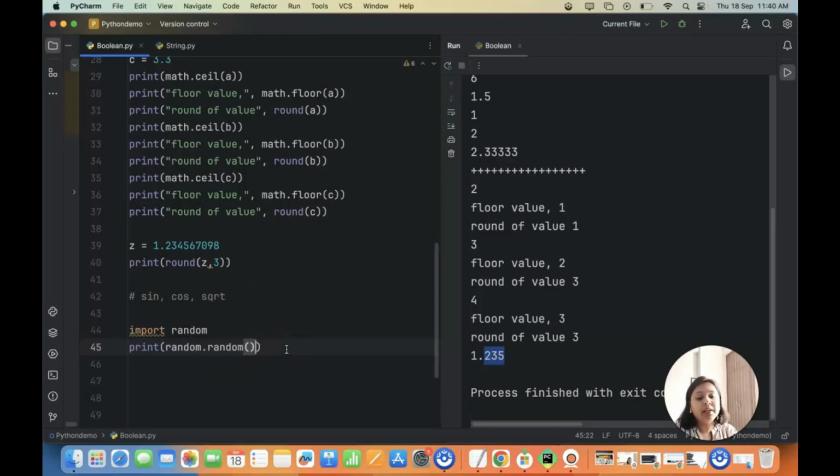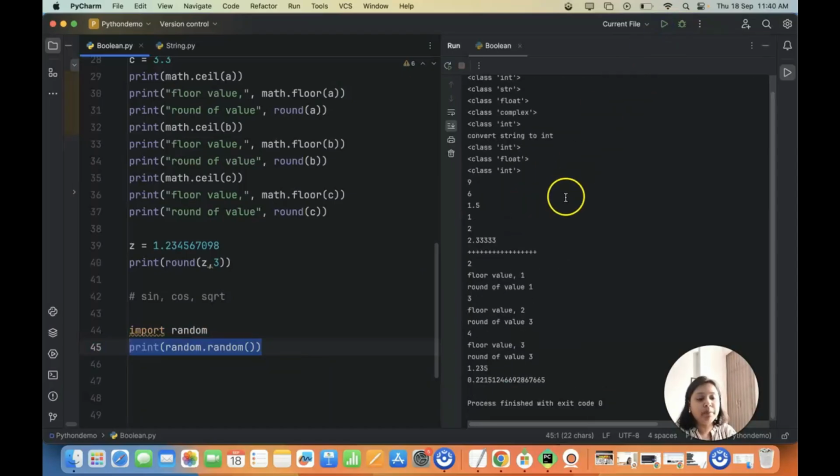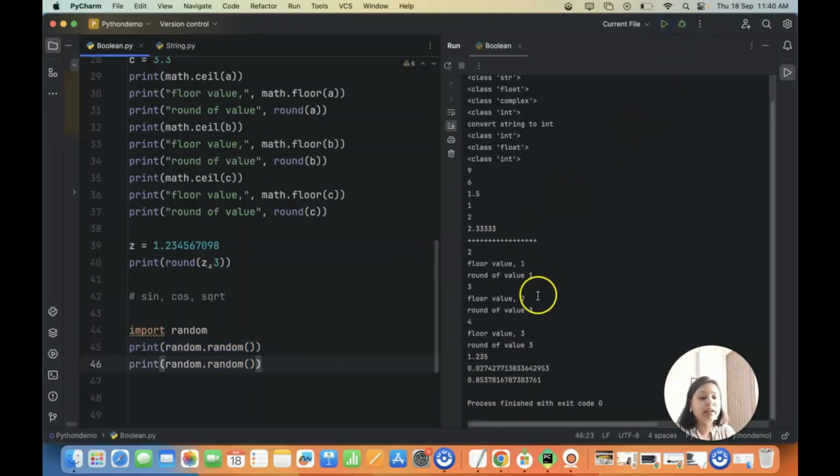What it will give me is a random value. Out of any number, it's going to give me any random value. And if I execute it every time, it is going to give me a different result every time. So let me do a print. You will see here, it says 0.221512 and so on, right? So this is my random value. If I execute again, it's going to give me a different value. See, 0.857 and so on, right?